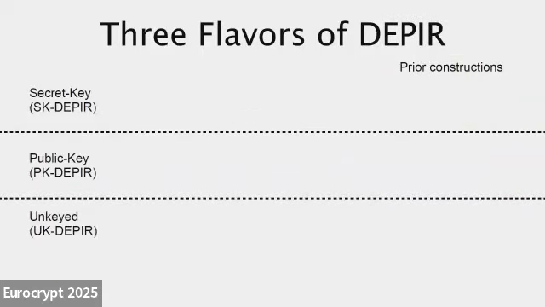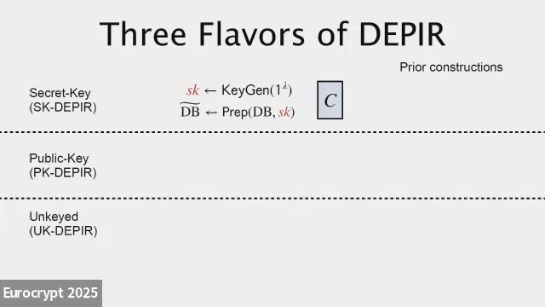Okay, so there are 3 flavors of DPIR that have been considered in the literature at various times. The first one is called secret key DPIR, and this notion essentially is like the key generation algorithm produces a secret key that the client will then hold, and security is lost if that secret key is revealed. And I wrote this little C box here to indicate that you should conceptually think of this DPIR as the client being the one who does the preprocessing, right? The client does the preprocessing and then gives the server the preprocessed database.